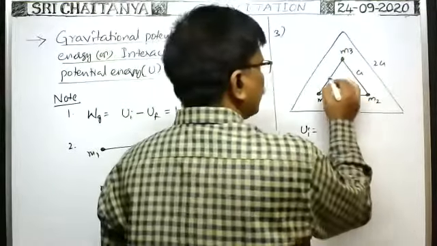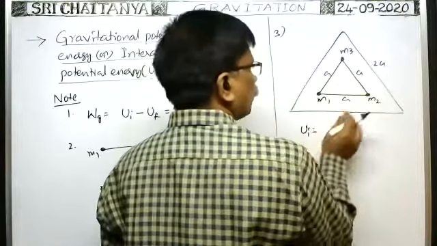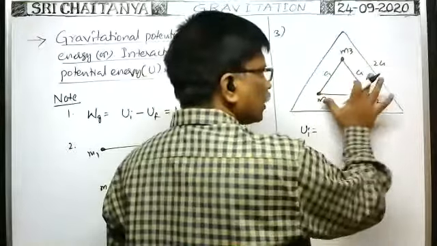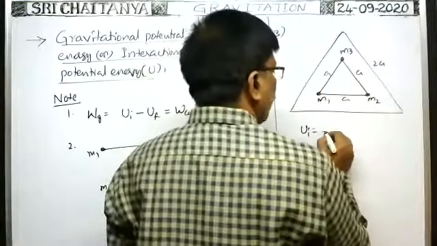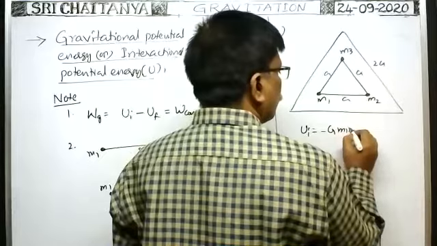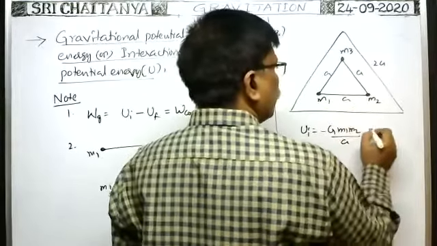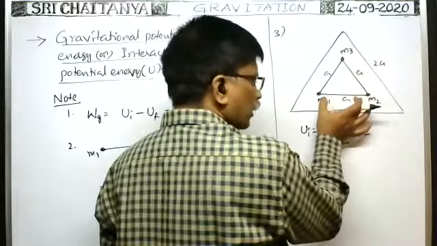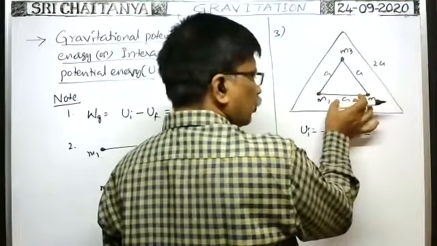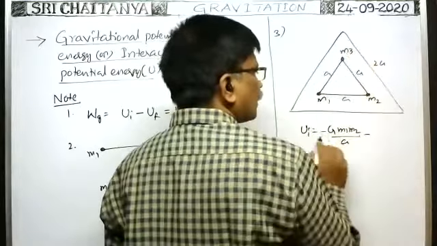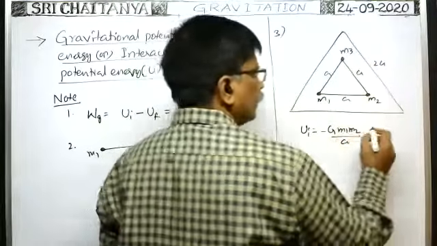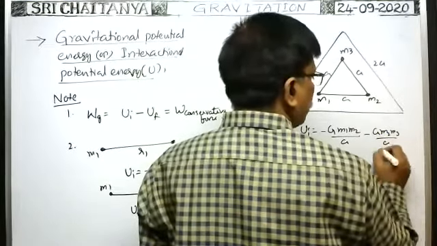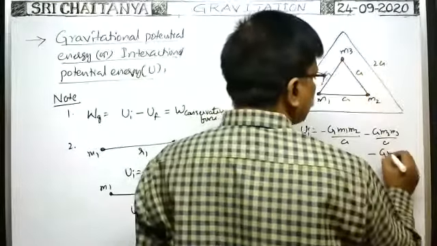Of course, this is A, this is also A. So initial potential energy is equal to the potential energy between these two, and between these two. All possible pairs we have to consider. So minus G M1 M2 by A. Next, of course, all potential energies we have to add: potential energy between these two plus potential energy between these two. As all are minus, I am writing minus G M2 M3 by A, minus G M3 M1.